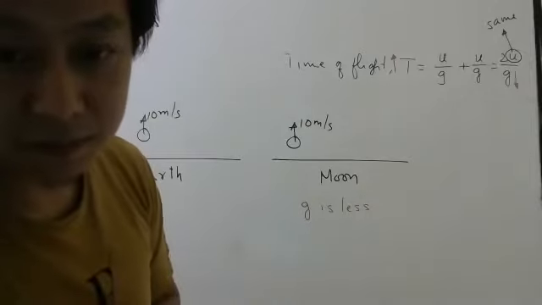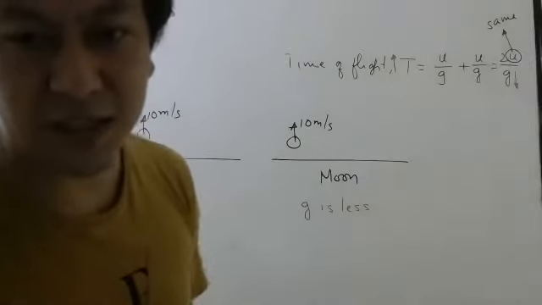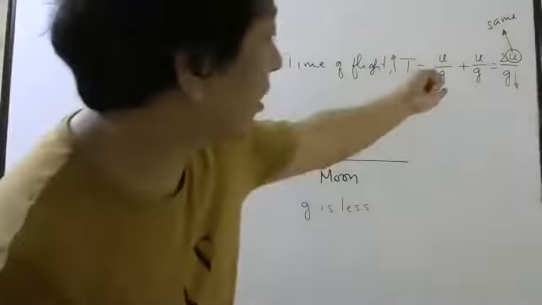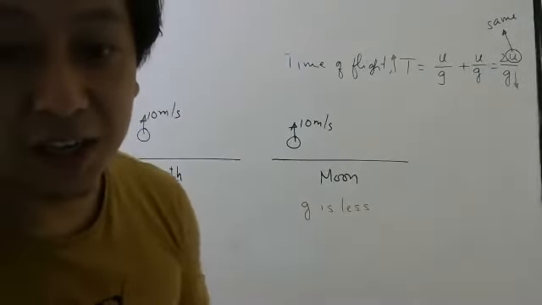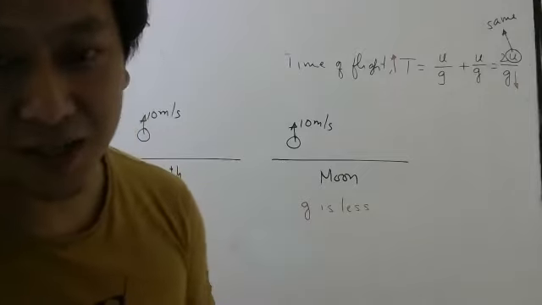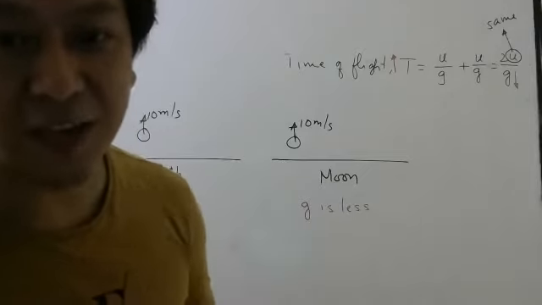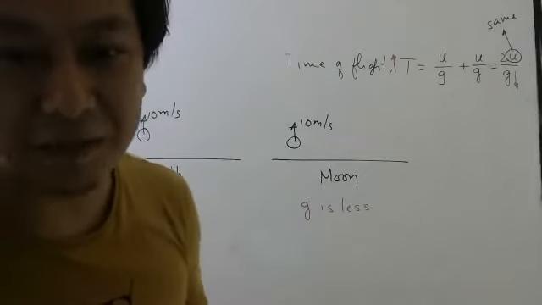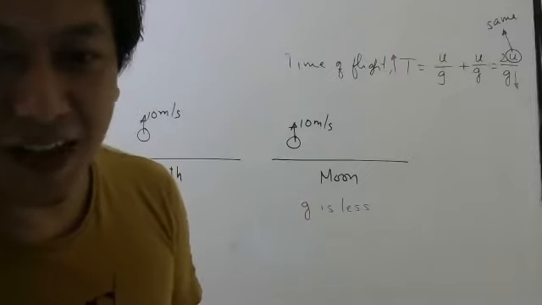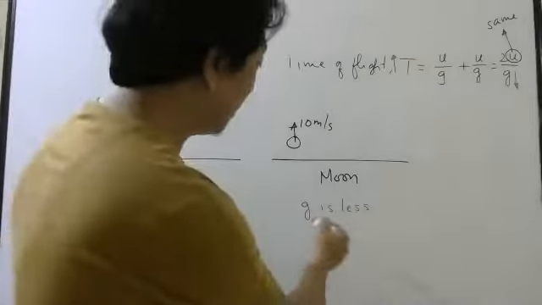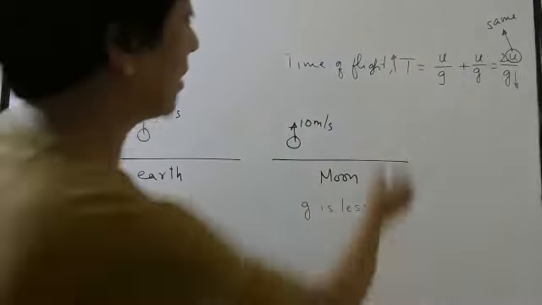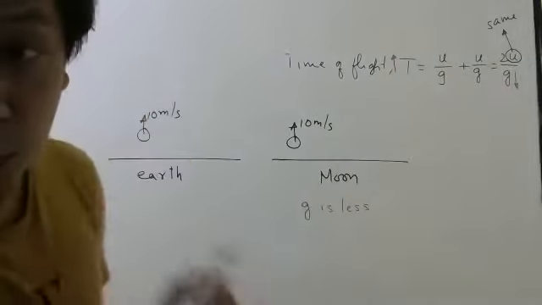Inversely. It doesn't matter what mass it is. The formula of this is acceleration. Mass will come when we discuss laws of motion. If you want to calculate force, then you need mass. Here we don't need mass. Here we only need kinematics. Okay. So since G is less on the moon, time of flight will be more on the moon.